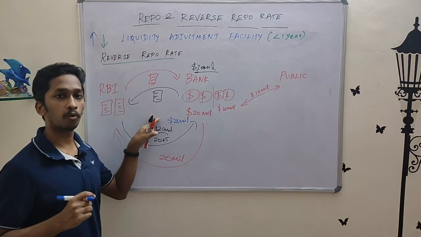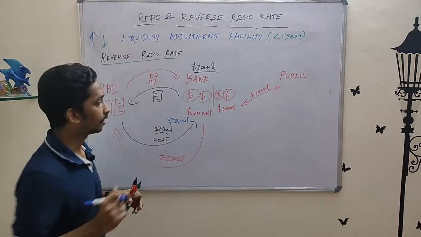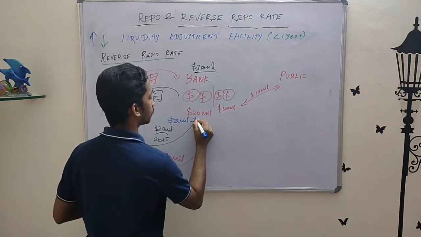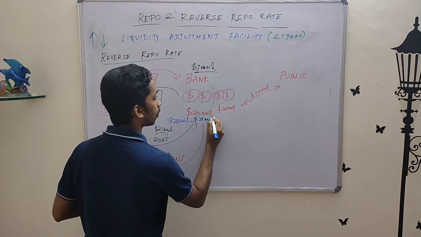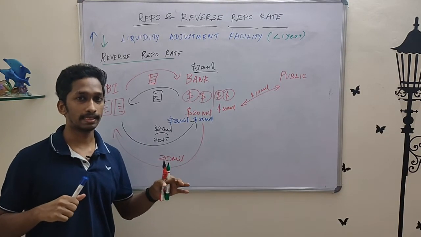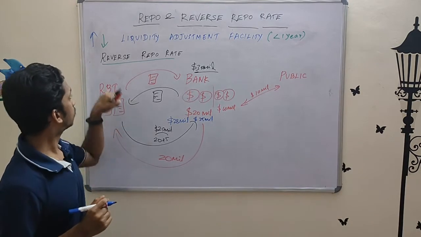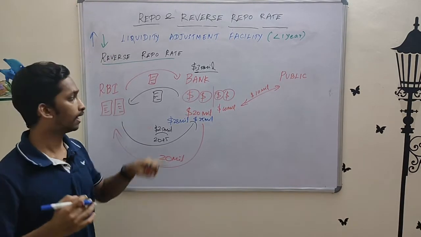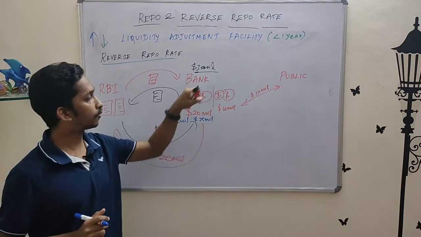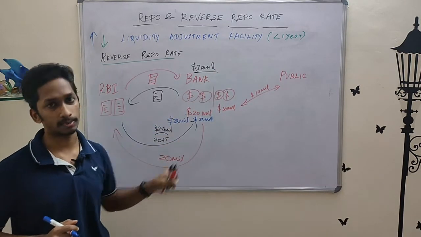So what does the bank decide? This entity would give it more profit. So out of the total 30 million the bank can lend to anyone, when reverse repo rate is increased, the bank would lend to the RBI $25 million. Remember the point I told you earlier? Any entity which gives more profit would get lent more money, right? So with reverse repo rate increased, the bank makes more profit by lending to the RBI, which means the bank will decide to lend 25 million out of its overall 30 million capacity to the RBI itself.